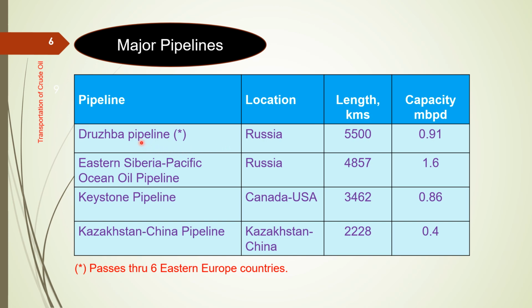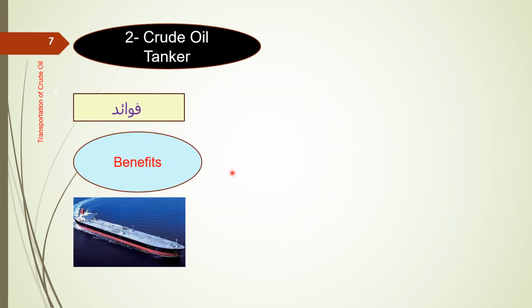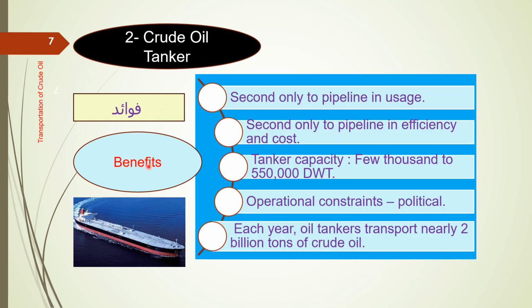Number one, Druzhba pipeline. This is in Russia. Its length is 5,500 kilometers. Its capacity is 0.91 million barrels per day. Next is Eastern Siberia Pacific Ocean oil pipeline. This also is in Russia. Its length is 4,857 kilometers and its capacity is 1.6 million barrels per day, more than the first one. Next is Keystone pipeline, which is in Canada and USA, and Kazakhstan and China pipeline, which is in Kazakhstan and China.